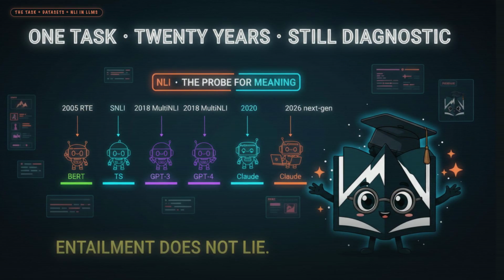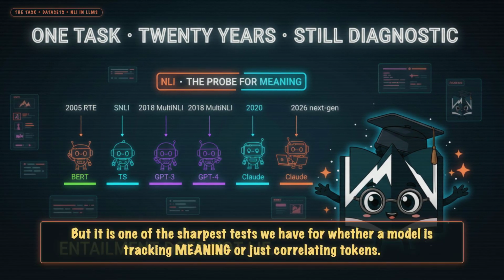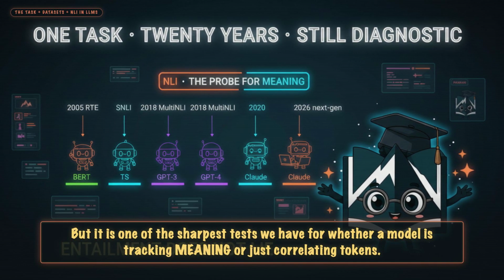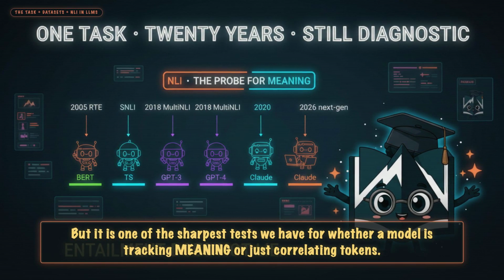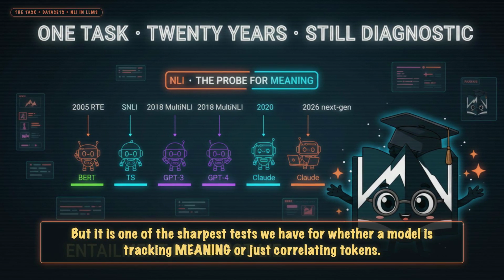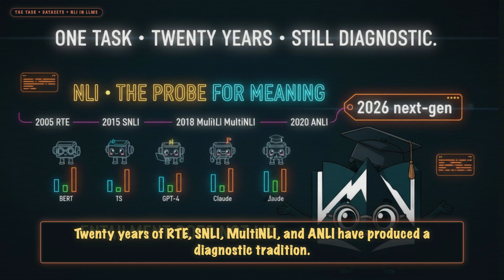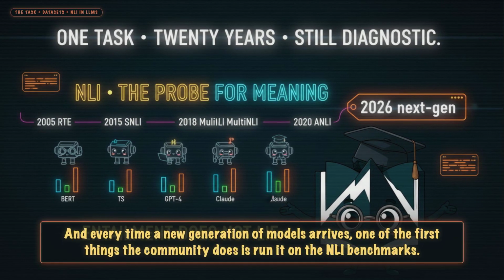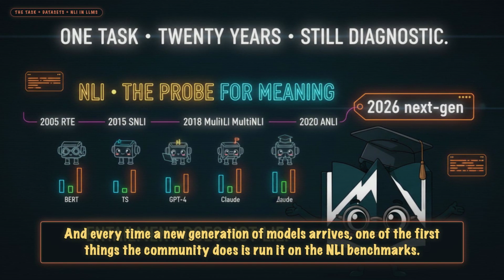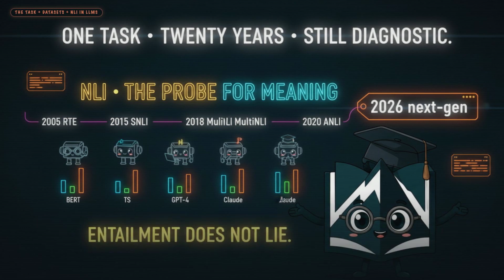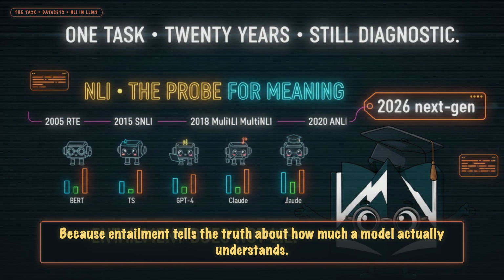The through line: entailment is a probe. It is not the point of language modeling, but it is one of the sharpest tests we have for whether a model is tracking meaning or just correlating tokens. Twenty years of RTE, SNLI, MultiNLI, and ANLI have produced a diagnostic tradition. And every time a new generation of models arrives, one of the first things the community does is run it on the NLI benchmarks, because entailment tells the truth about how much a model actually understands.